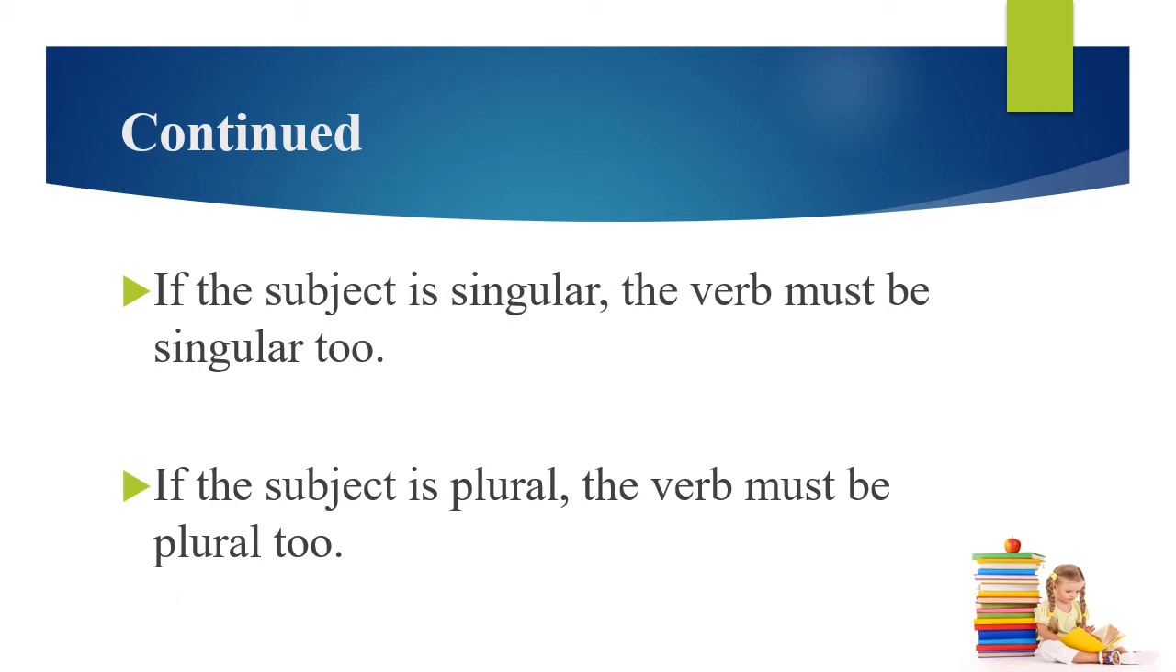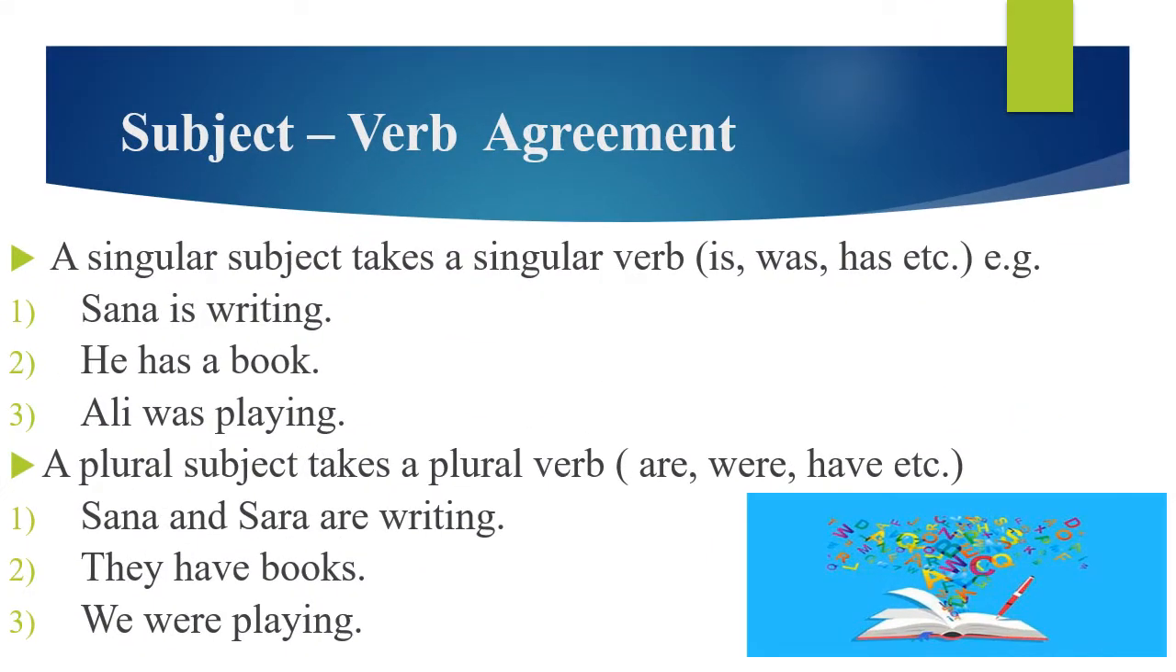Now, we will learn about subject verb agreement. Subject and verb should be in a proper way, in harmony. In subject verb agreement, the most important thing is that if the subject is singular, the verb must be singular too. If the subject is plural, the verb must also be plural. A singular subject takes a singular verb. For example, is, was, has, etc. All these are singular verbs.